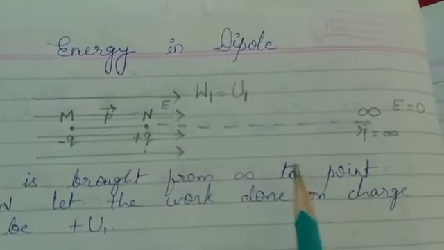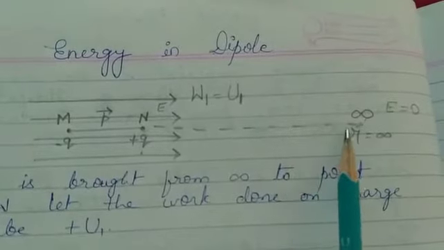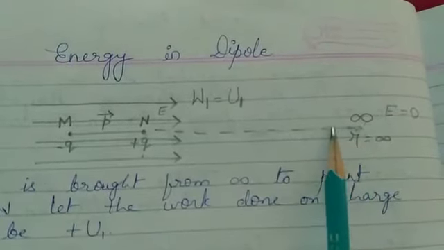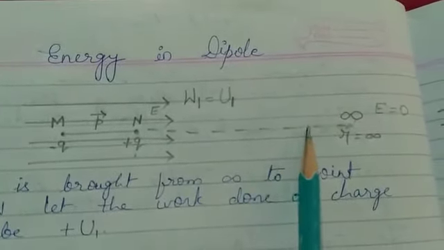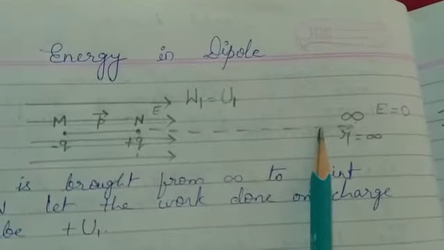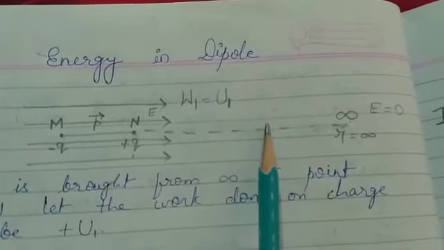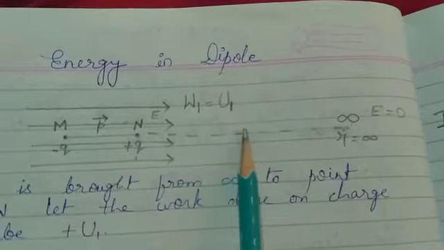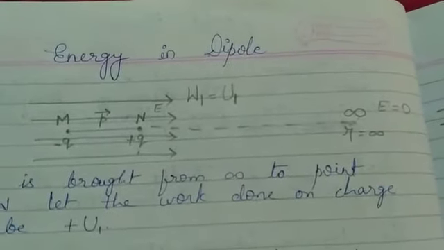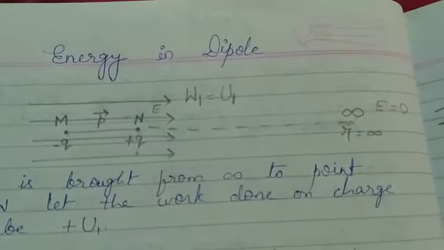In the case of the minus q charge, the electric field is attracting it, so we are pushing it in the opposite direction. Here we are trying to keep it slow, so we are actually pushing it in the opposite direction.